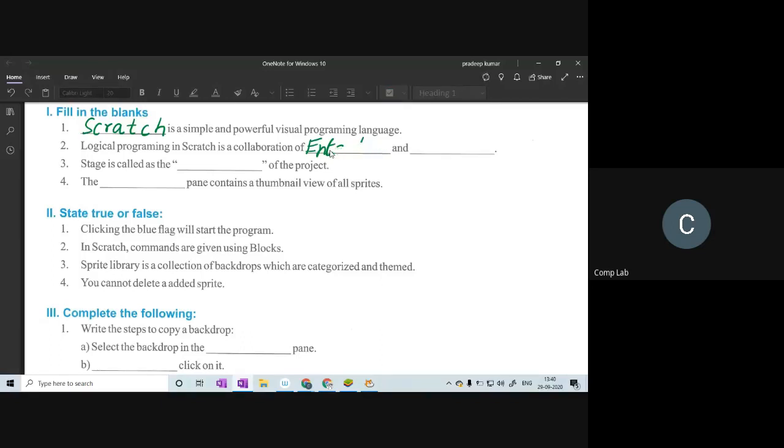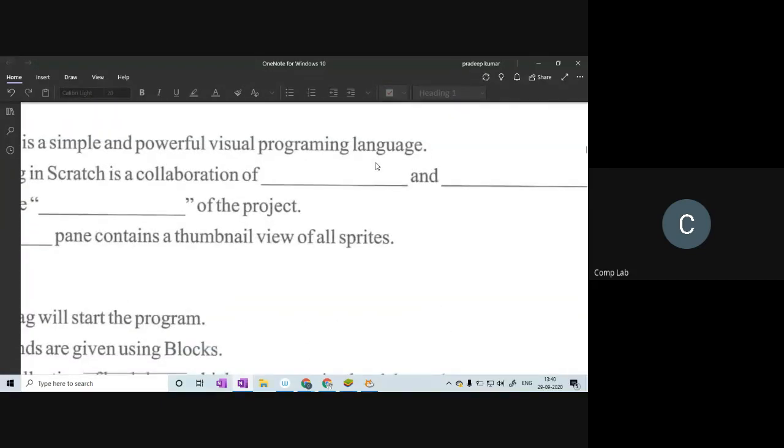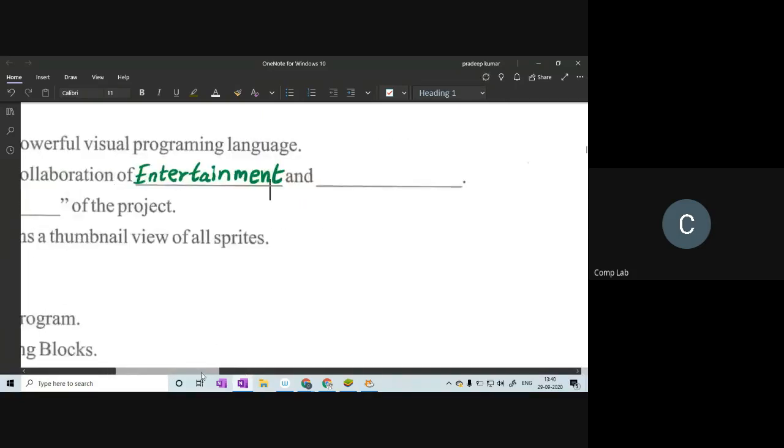Okay, let me write properly. One second. All right, so Scratch is nothing more than a collaboration of entertainment and education.